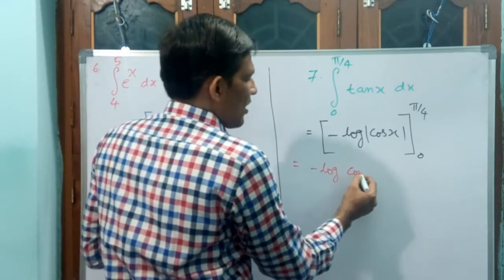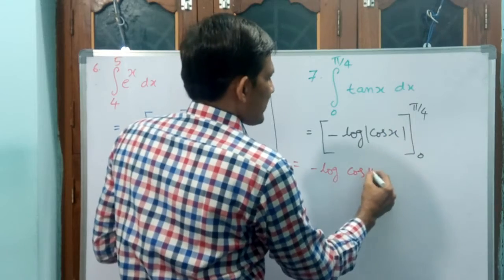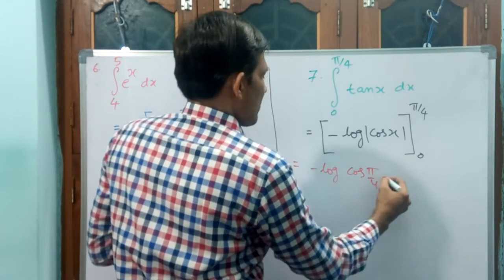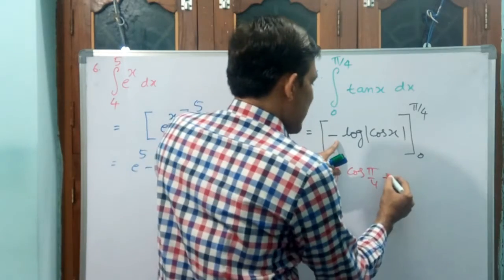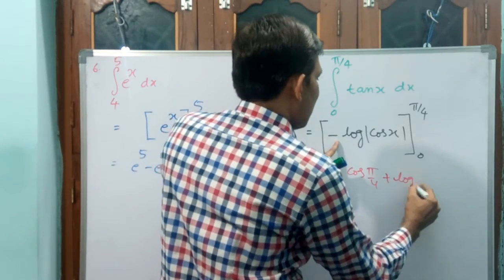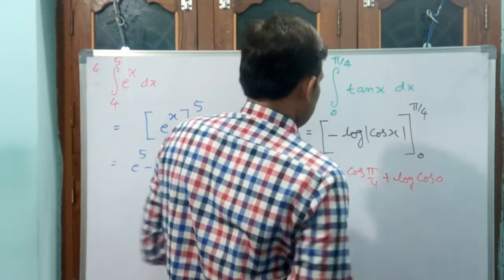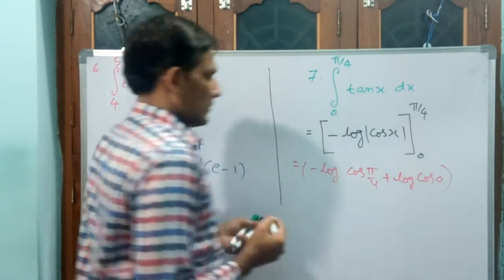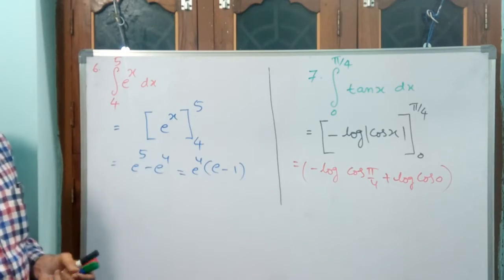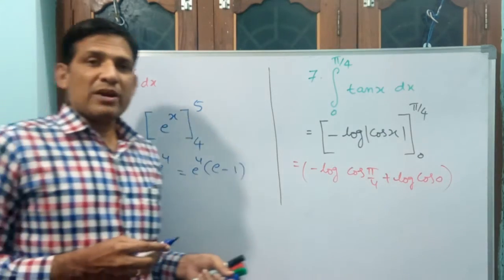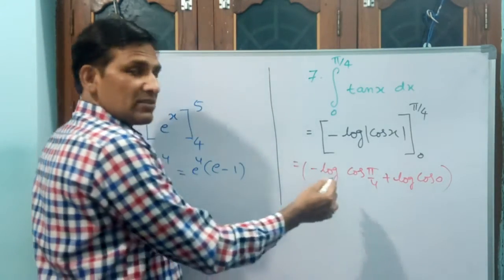Log of cos pi by 4, minus again minus log, then minus of minus gives plus, log of cos 0. What is the answer? Cos pi by 4 is 1 by root 2, so minus log 1 by root 2.